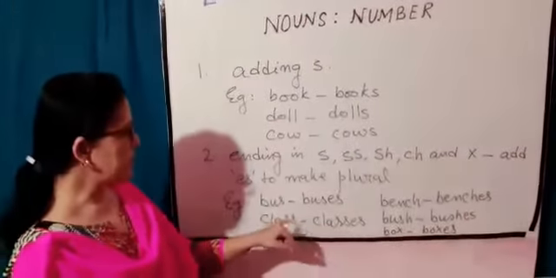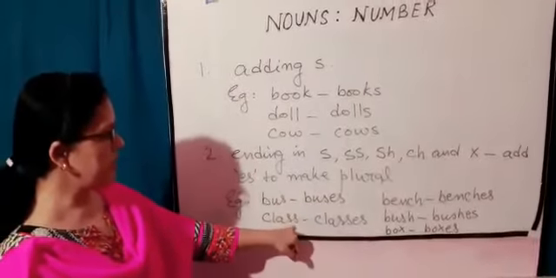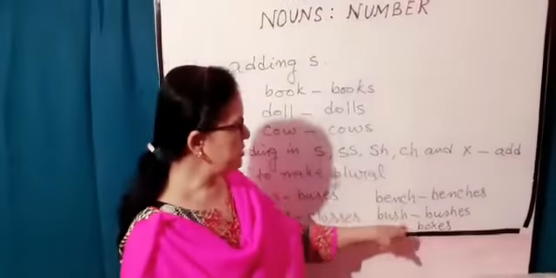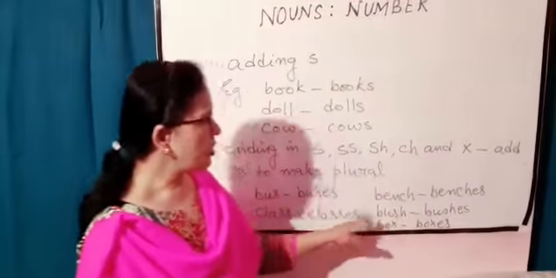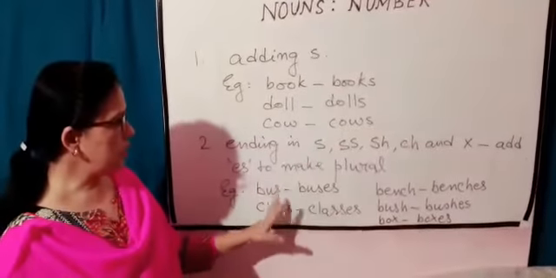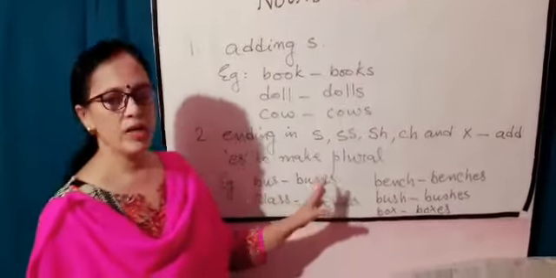So in all the examples, one ends with s, the next with double s, ch, sh and x. When we add es to the singular form, it becomes plural.